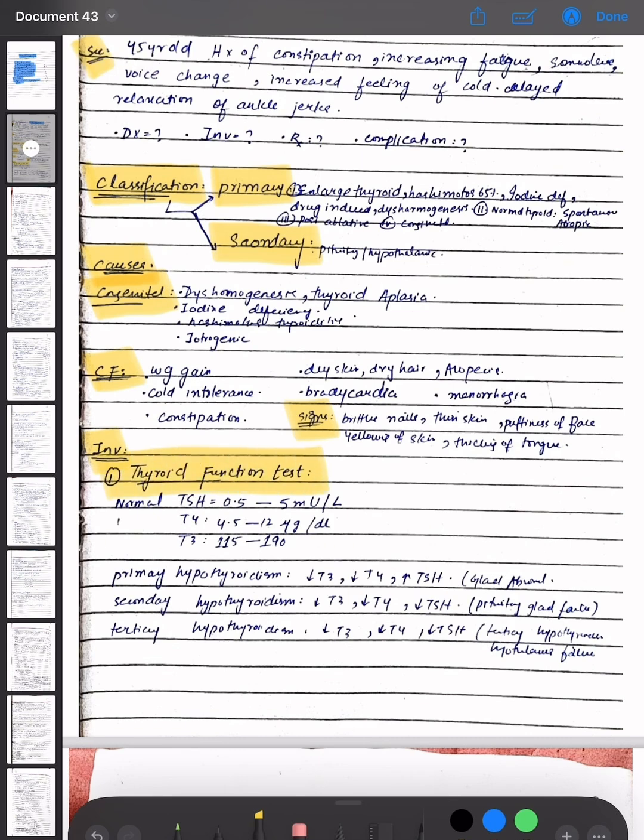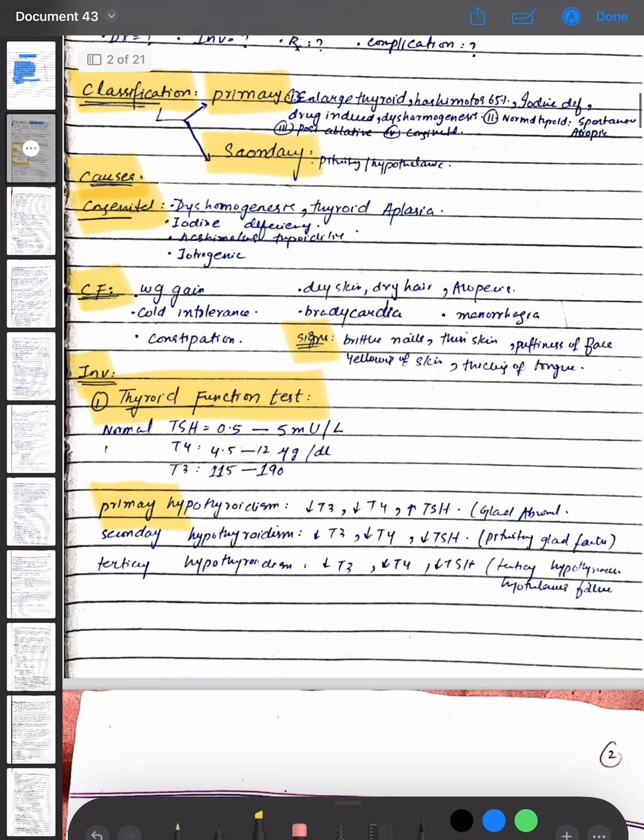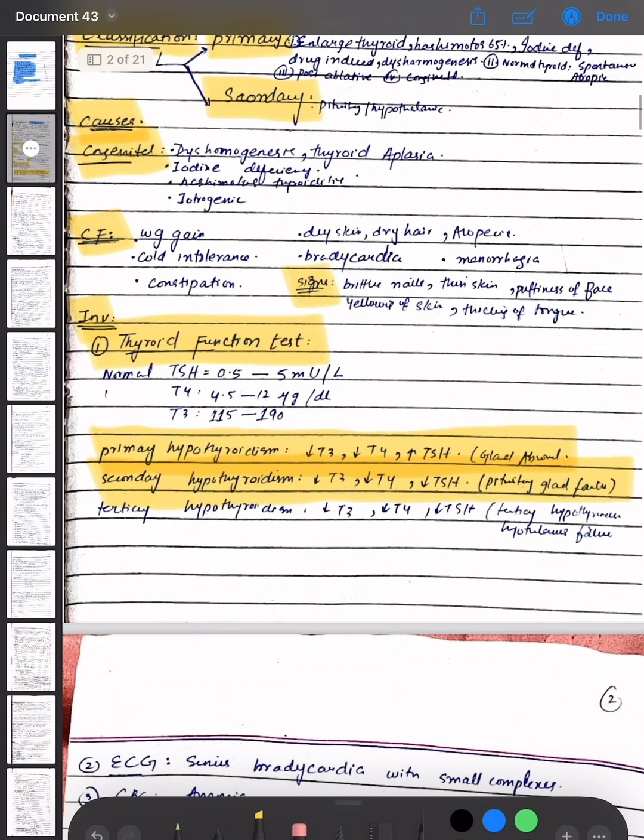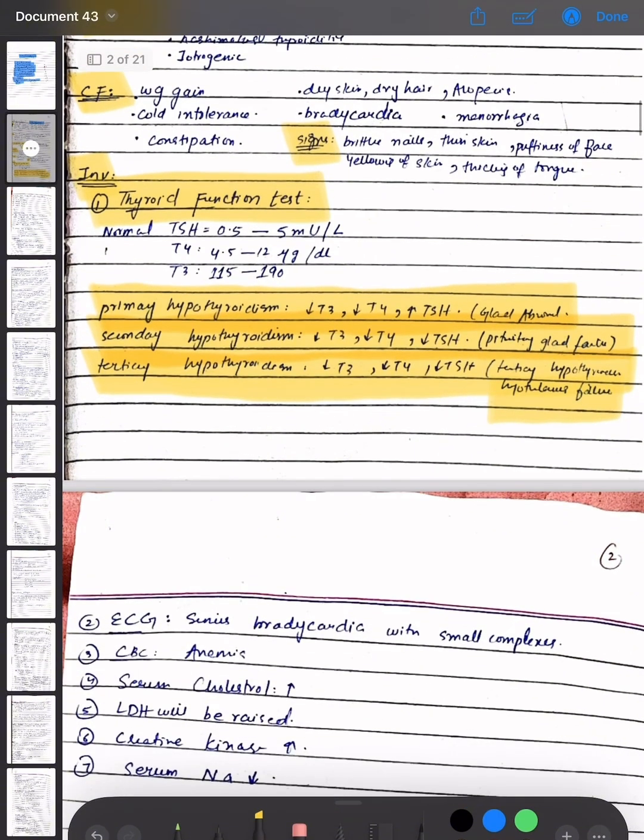The normal TSH is 0.5 to 5, then the T4 is 4.5 to 12 microgram per dL, and T3 is 115 to 190. This is the normal amount of the TSH, T4, and T3. So in primary hypothyroidism, T3 decrease, T4 decrease, and TSH increase, that is gland is abnormal. In secondary hypothyroidism, T3 decrease, T4 decrease, TSH decrease, and pituitary gland failure. The tertiary hypothyroidism, T3 decrease, T4 decrease, and TSH decrease, which is hypothalamus failure. In secondary hypothyroidism, also there is pituitary gland failure.